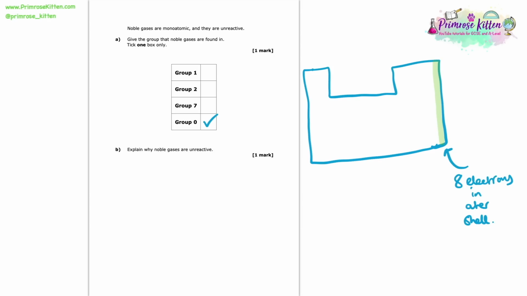And if it's already got them, well, it doesn't need to react, does it? Because it doesn't need to gain any electrons. It doesn't need to lose them. It just already has that full outer shell. So it does not need to react with anything. And that is why it's unreactive. So if we were to write down that answer, we would explain that it's because it has a full outer shell of electrons.